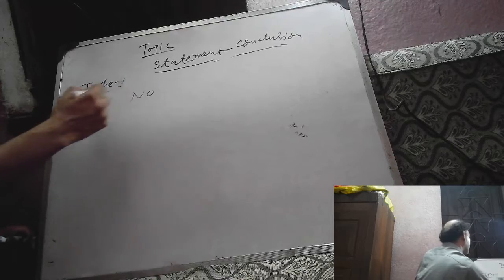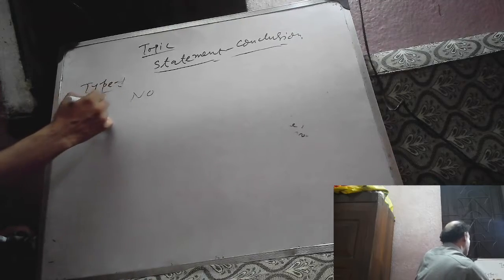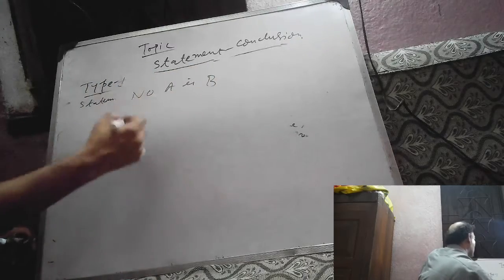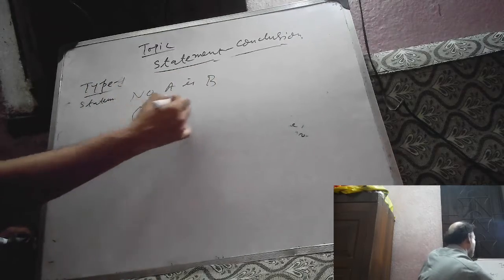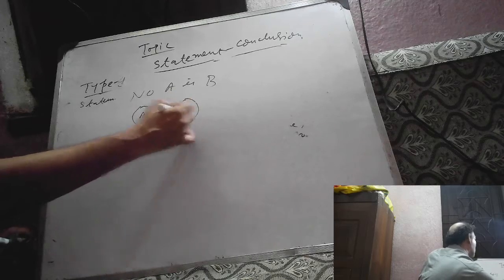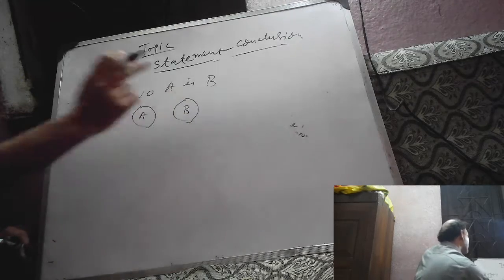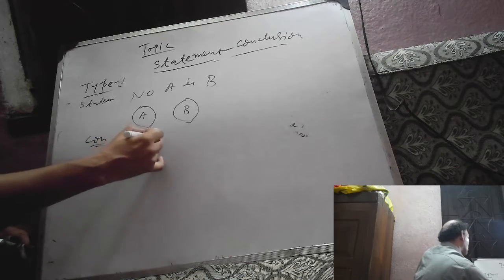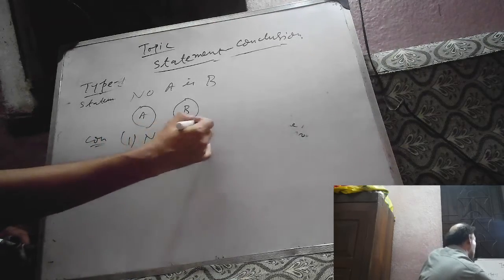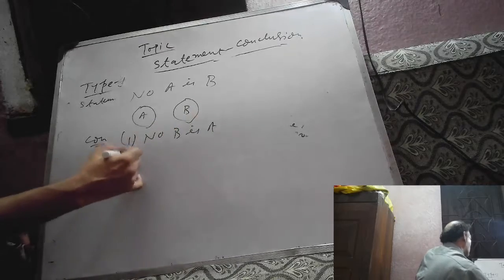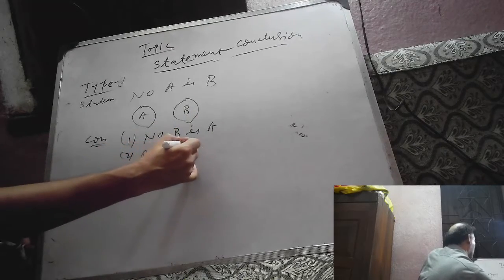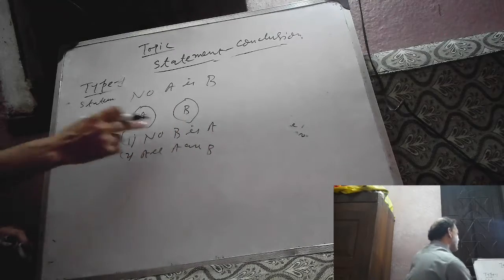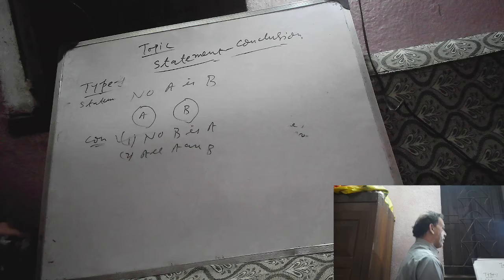No A, given statement, no A is B. This is A, this is B. So no A is B. Conclusion number 1: no B is A. All A are B. So no B is A, correct. So only this will be correct. No B is A.